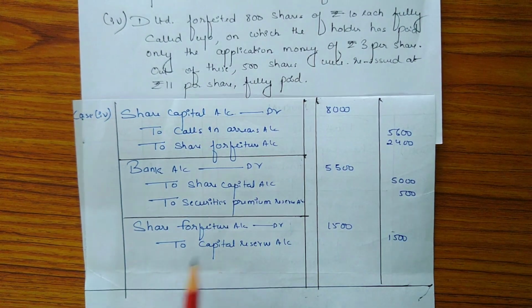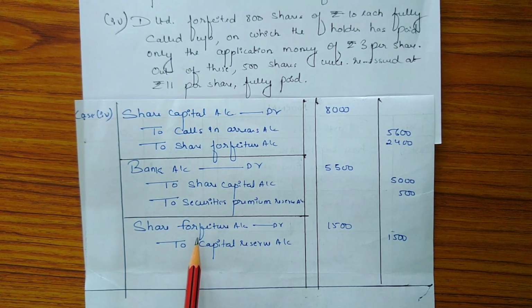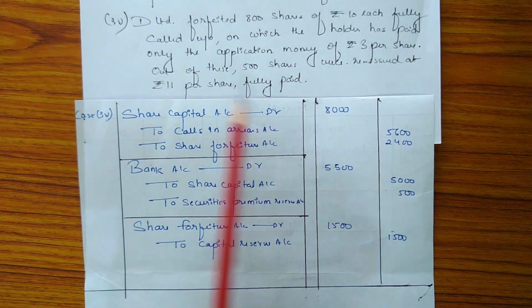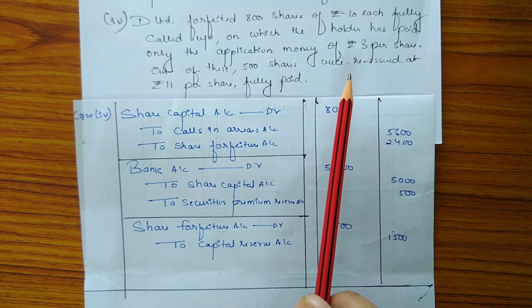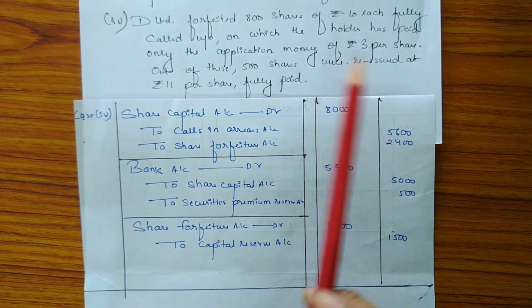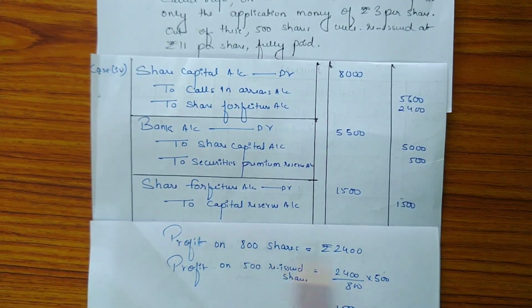Now at last, only that amount of profit is transferred from share forfeiture account to capital reserve account which belongs to the reissued shares. So in this question, only 500 shares have been reissued. So the profit on 500 shares will be transferred to capital reserve account. It will be calculated as follows.